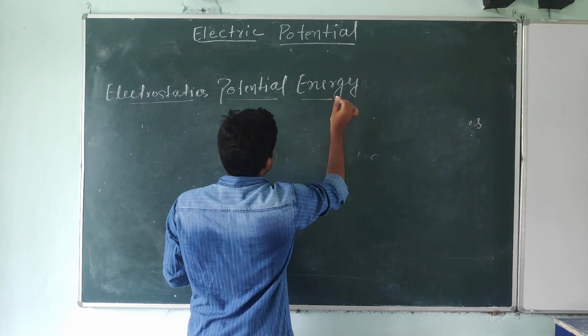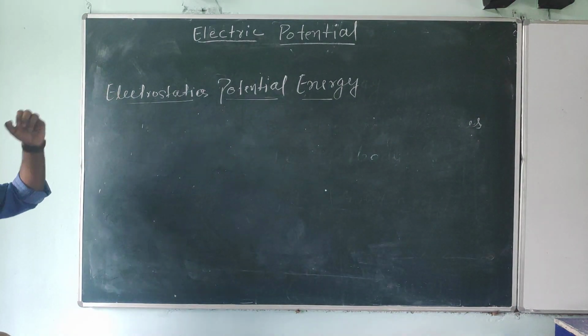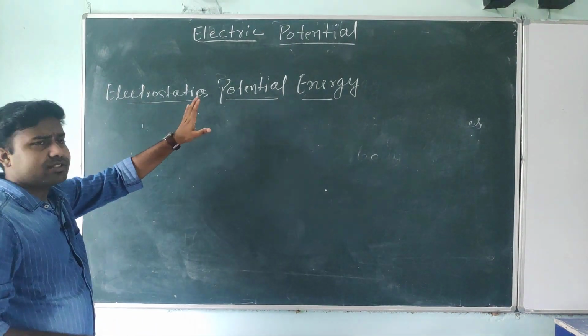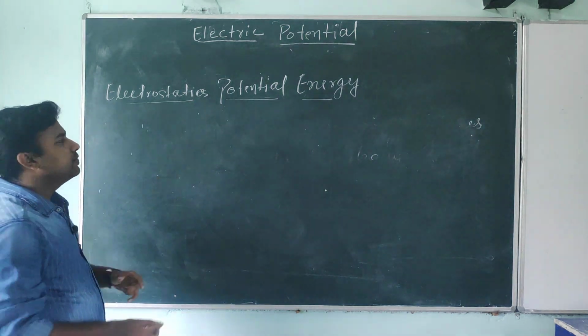Electrostatic potential energy. We are defining this electrostatic potential energy using two ways.